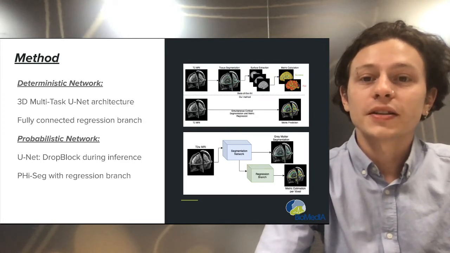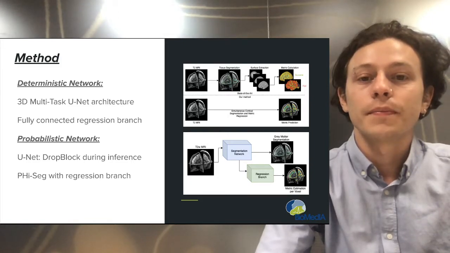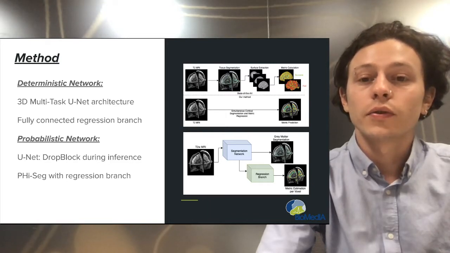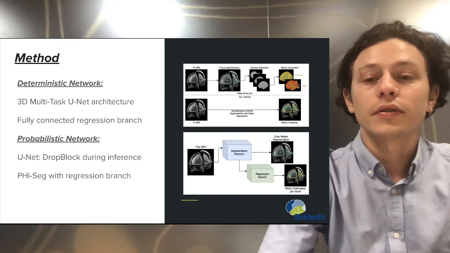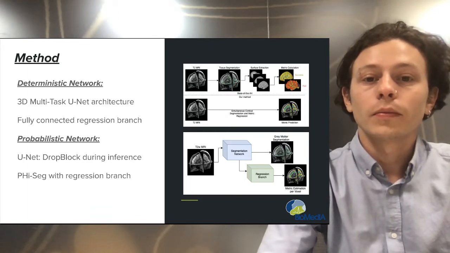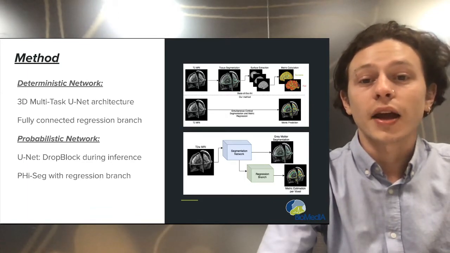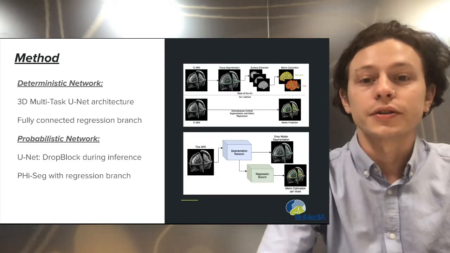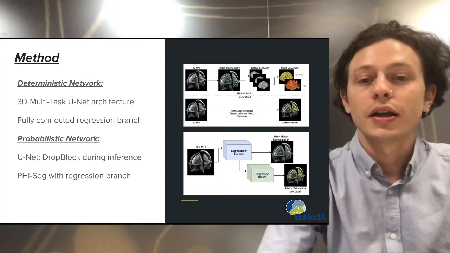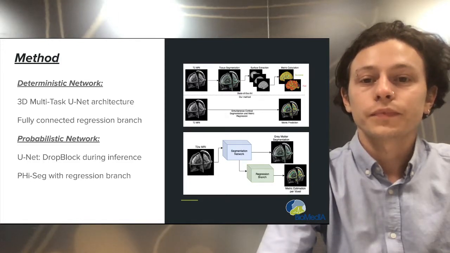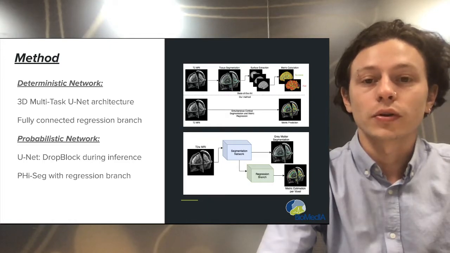We propose a probabilistic extension of our network in which we introduce drop block to our network during training and test time, and this approach ensures variation in our network predictions during inference, and this forms the baseline of our probabilistic experiments. We propose an alternative probabilistic segmentation and regression architecture based on the PhiSeg network to model prediction variation across multiple scales and generate multiple plausible predictions for each input. We extend the PhiSeg architecture with the fully connected layers in the same way as we extended our UNet model to regress cortical metric predictions for each voxel.